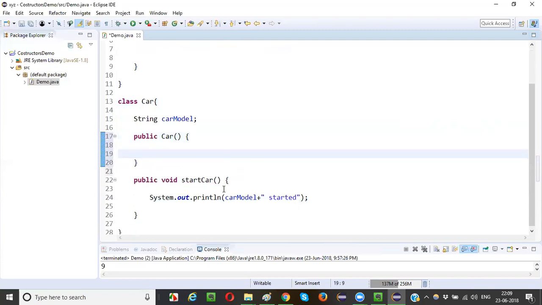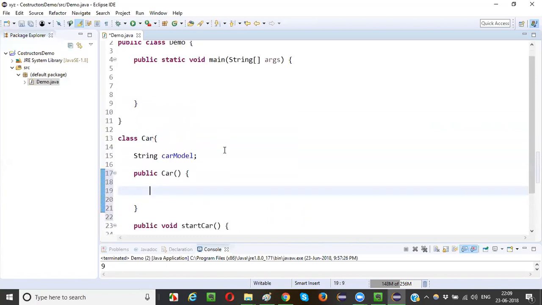It looks similar to a method. You see, the starting brace is there, and the closing brace. This is where the constructor is starting, and this is where the constructor is closing. But the only difference here is the name. Even though it looks similar, the method kind of syntax is there here, but the name of the constructor will be the same as the name of the class. That's what I was saying.